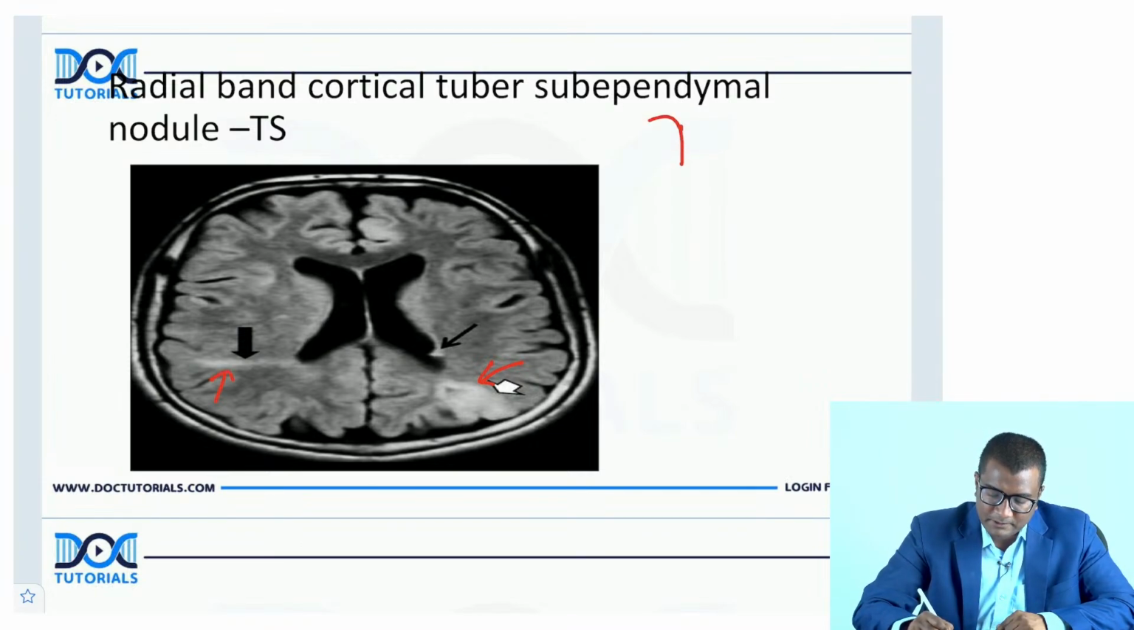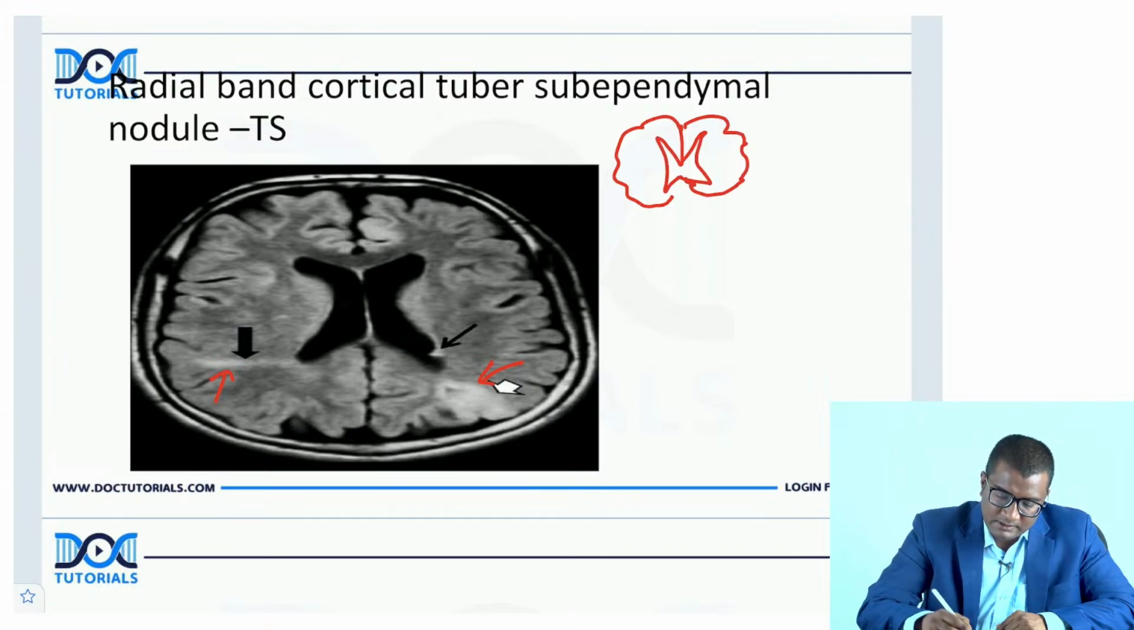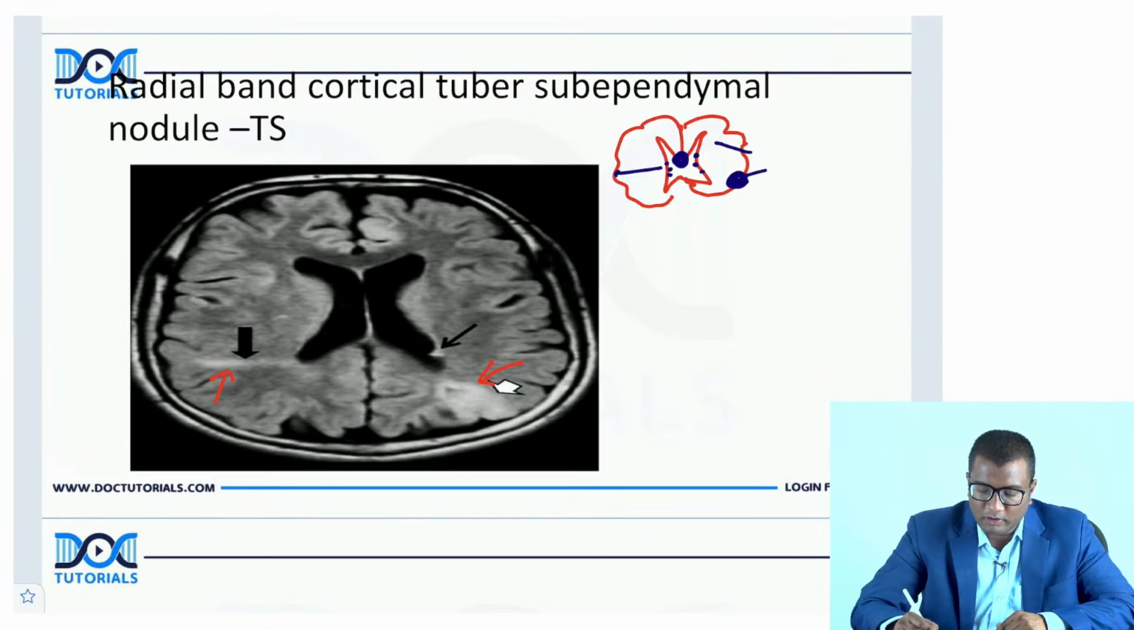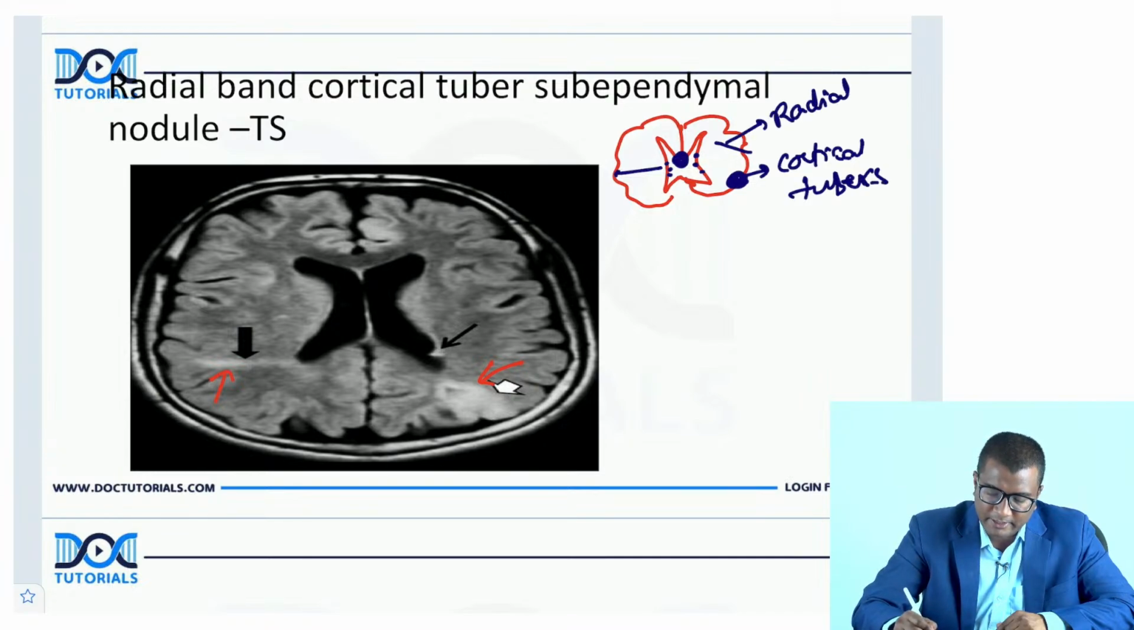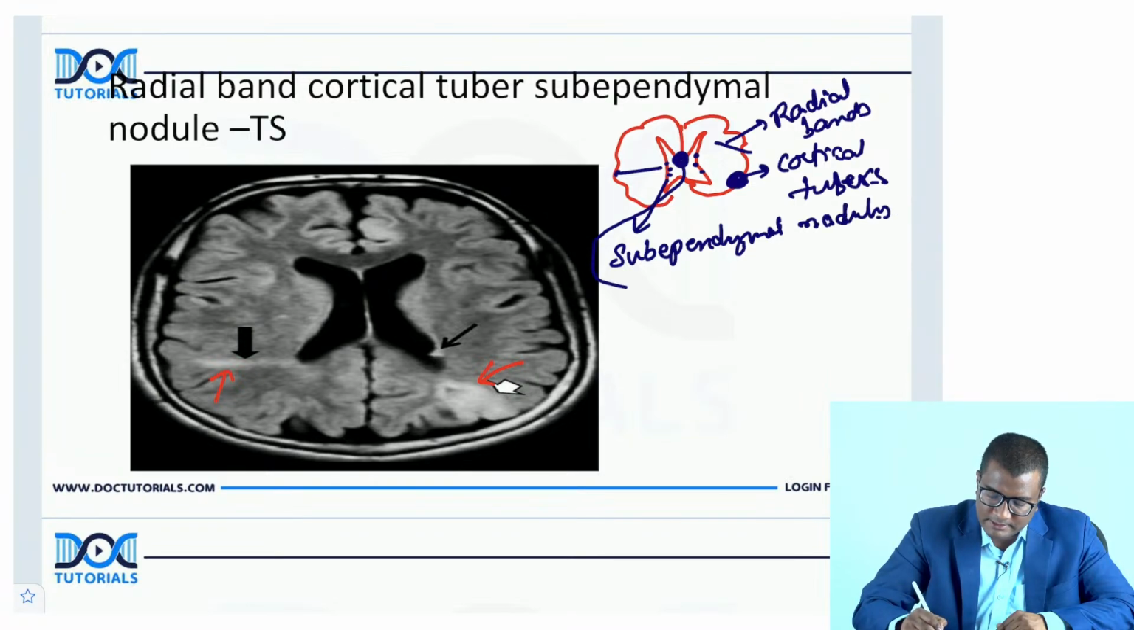In the brain, in tuberous sclerosis, you remember you have these subependymal nodules like this. You have radial bands, you have cortical tubers, and there will be SEGA. So remember these four things. Cortical tubers, radial white matter bands, subependymal nodules, and at the foramen of Monro, you will see SEGA.